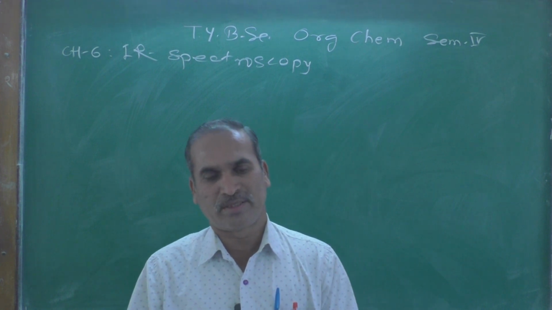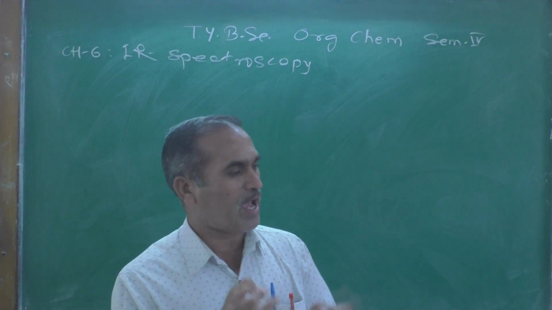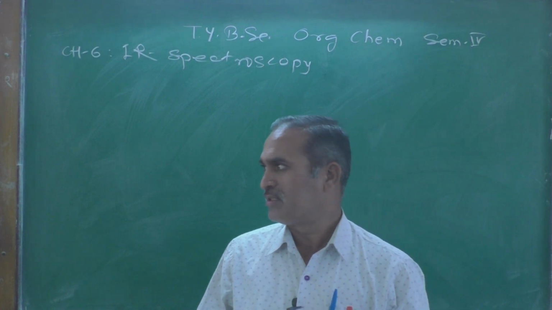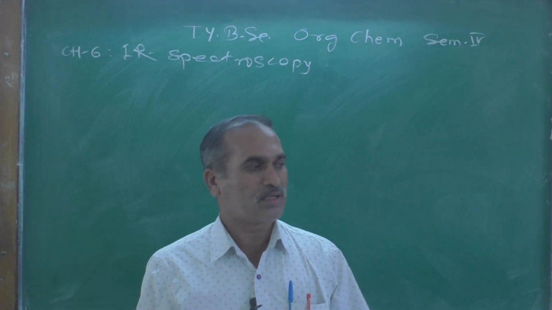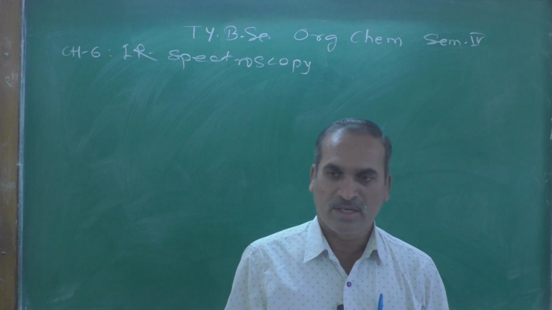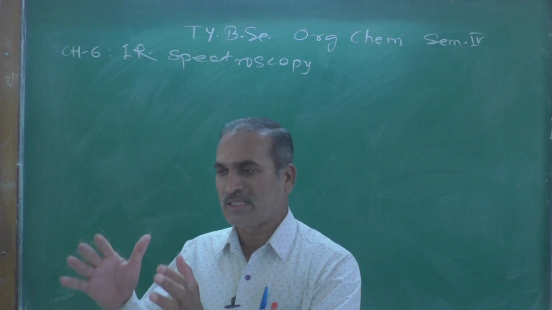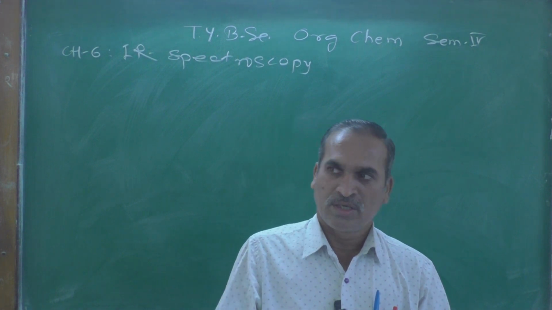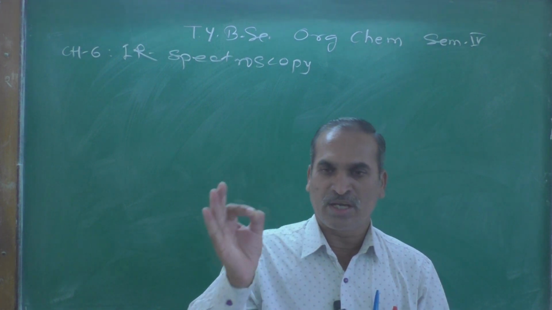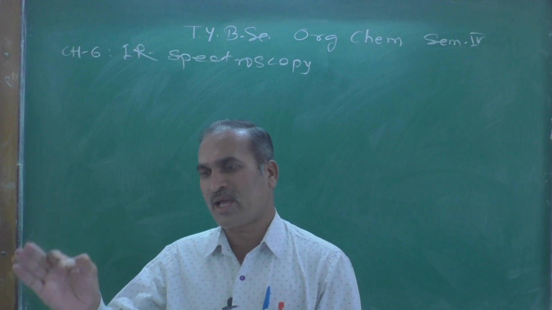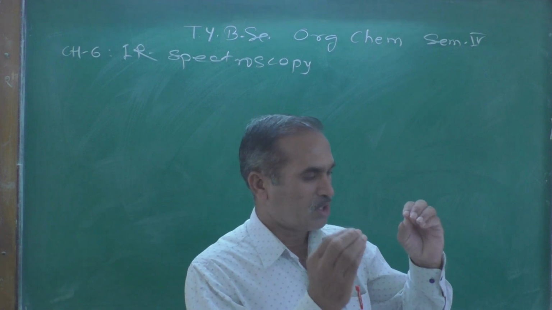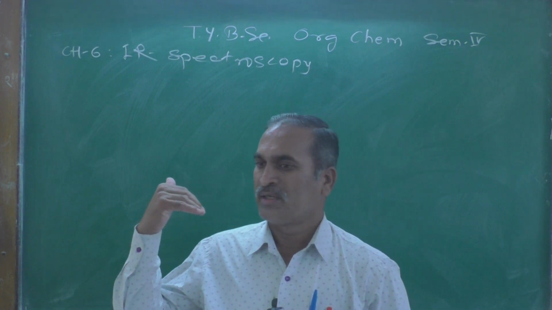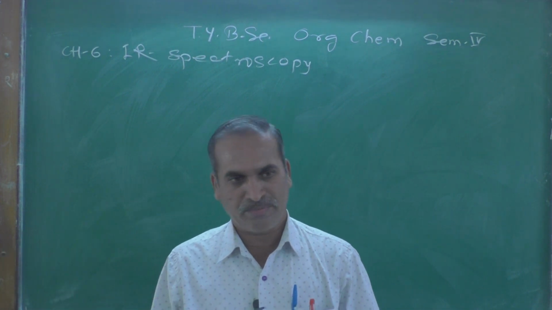For example, suppose the molecule has linear geometry, such as nitrous oxide, carbon dioxide, acetylene. That type of molecule is IR inactive in nature.